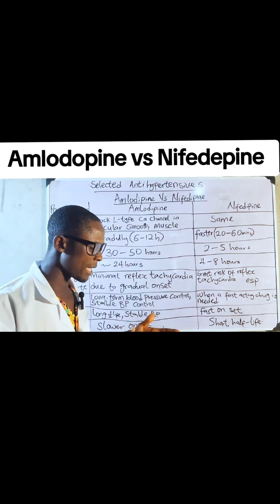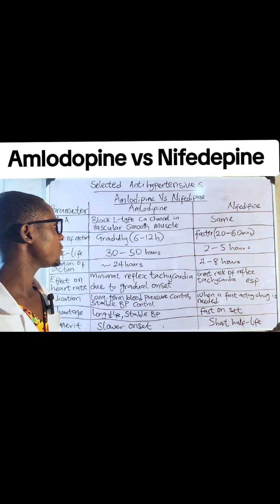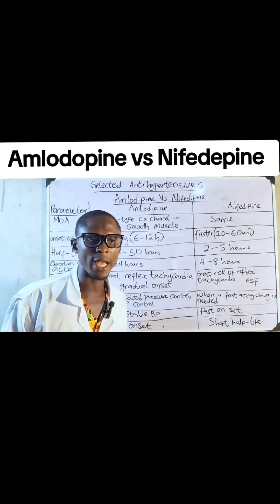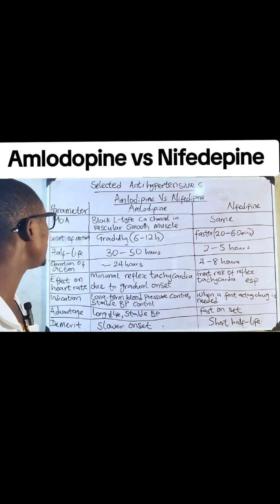So today we'll be selecting a few antihypertensives, that's a few drugs used in the management of hypertension. We'll be taking drugs like amlodipine, nifedipine, verapamil, captopril, lisinopril, valsartan, telmisartan, and so many others. Now let's dive into amlodipine versus nifedipine.